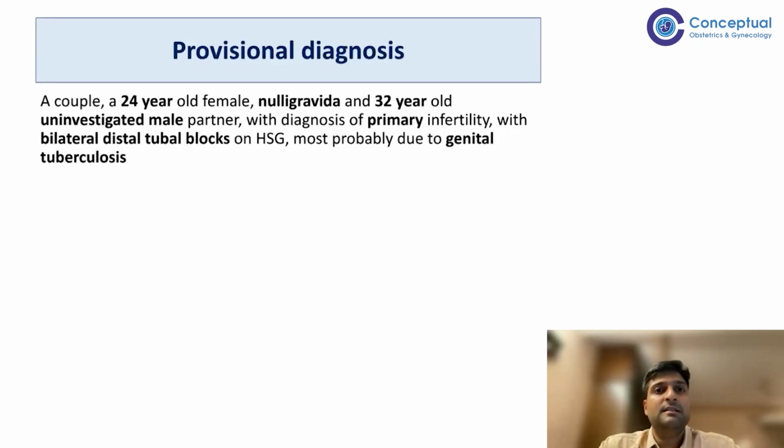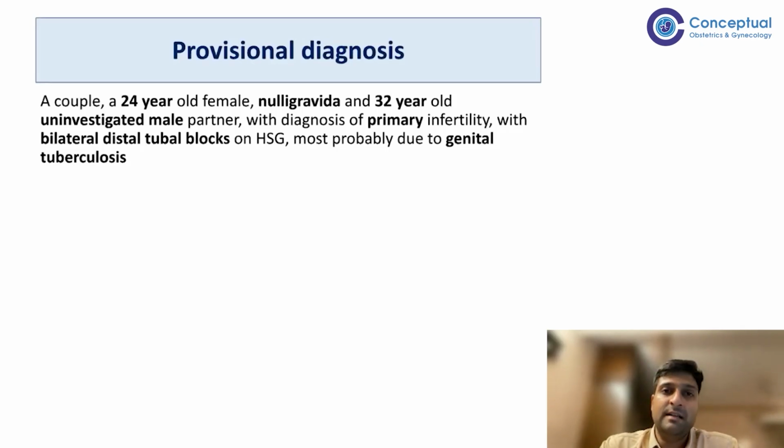Apart from that, the other method that we can go for diagnosis is PCR. PCR again has very high false positive and false negative rates. So if there are clinical signs and symptoms of tuberculosis along with PCR, then that is considered to be positive for tuberculosis. Otherwise, it is negative. And lastly, there are newer methods.